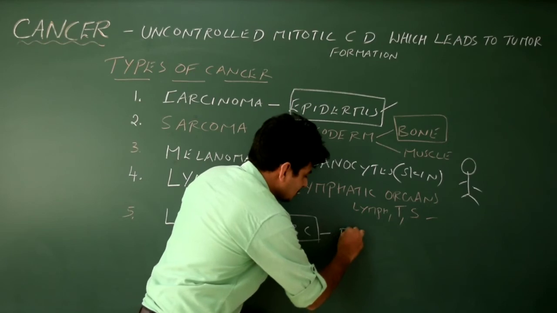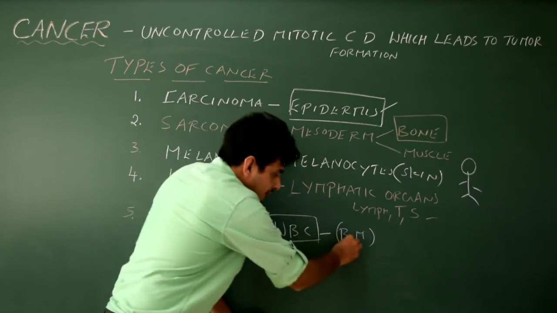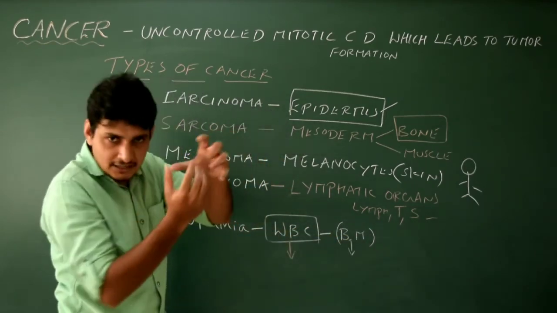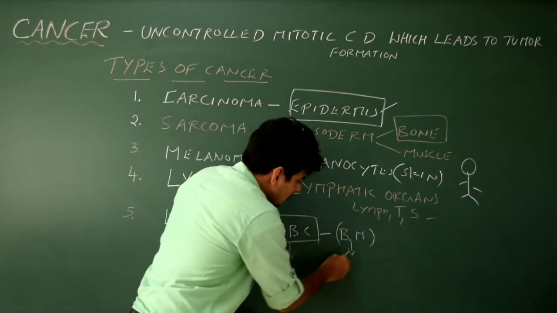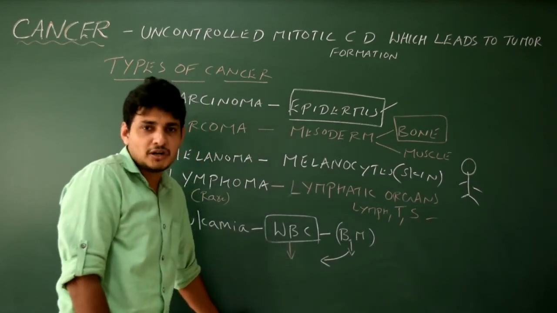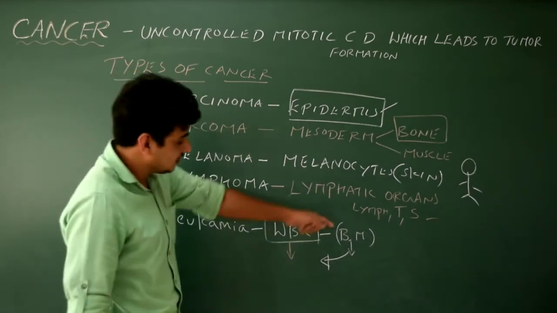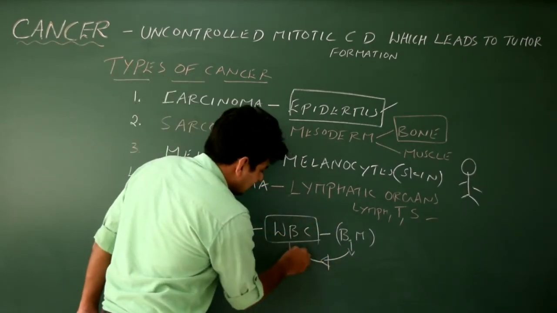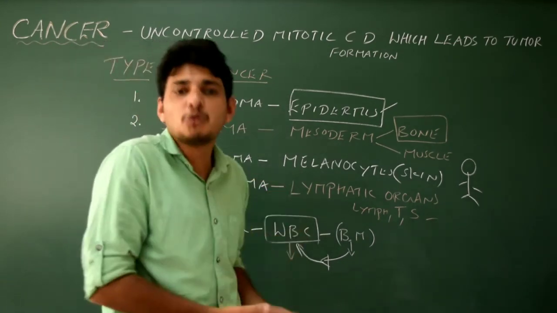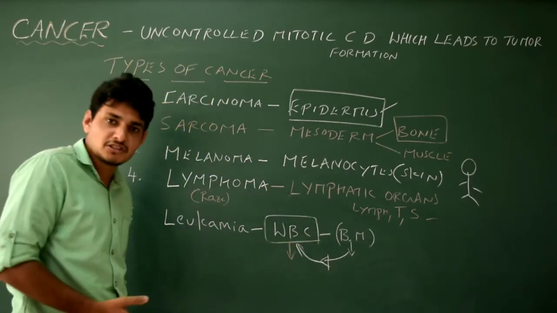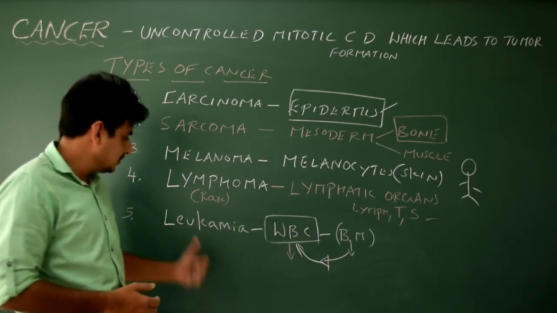Now, who actually produces this WBC? The bone marrow, right? The bone marrow produces WBC. If something happens to the bone marrow, the red bone marrow tissue inside, whatever blood cells it produces by a process called hematopoiesis, you know about it, the number will be abnormal. Got it? Increase in these WBCs in a normal condition is not good. That means it is abnormal. As the number increases, the person is called a leukemic person. That means he is suffering from leukemia.